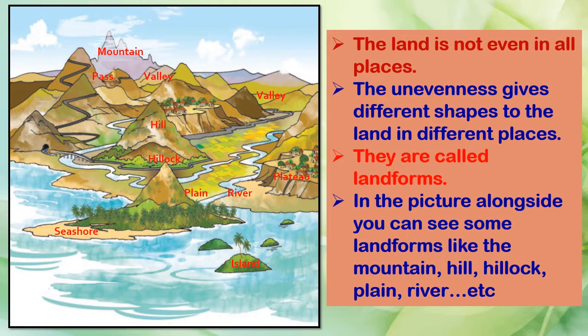So the land is not even in all places, and the unevenness gives different shapes to the land in different places. All these different shapes of the land are called landforms. When you look at the picture, you can see some landforms like the plain, hill, mountain, hillock, river, etc.